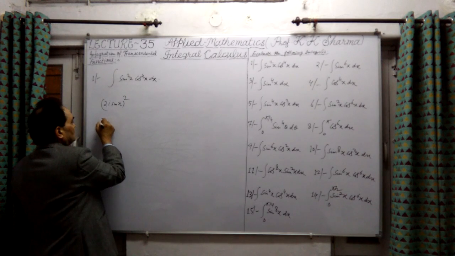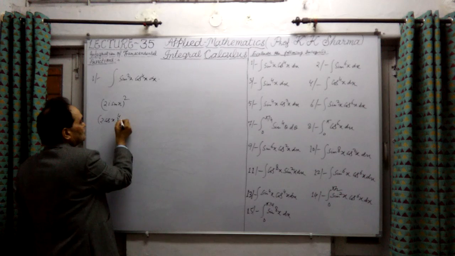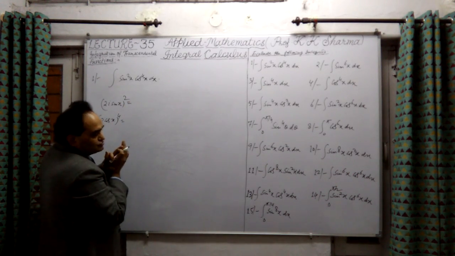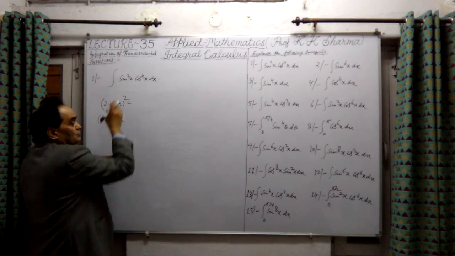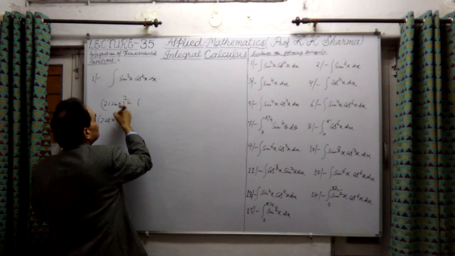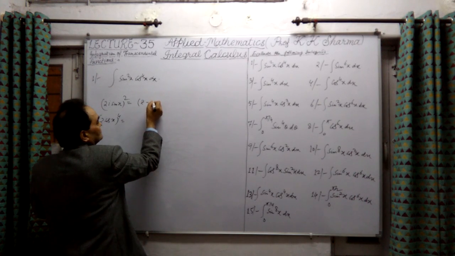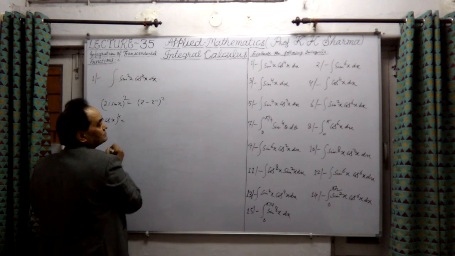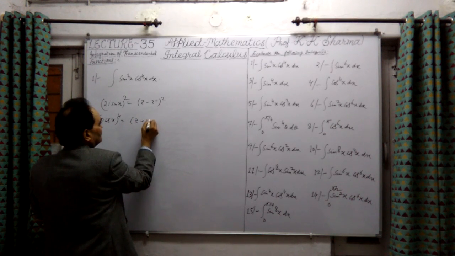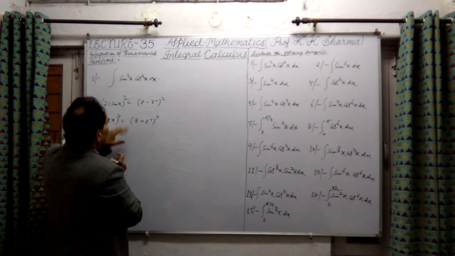Similarly (2 cos x) to the power 4, this also we have to calculate. And after that we will multiply them, and finally we will calculate the solution. So in this, 2i sine x is nothing but z minus z to the power minus 1, whole square. And (2 cos x)⁴ is nothing but z plus z to the power minus 1, whole 4. So these two are there. Now let me multiply them.